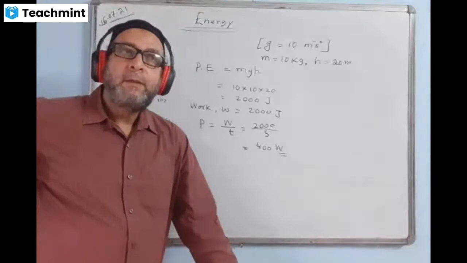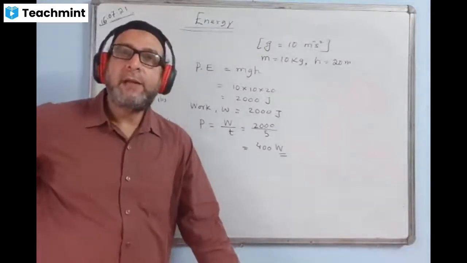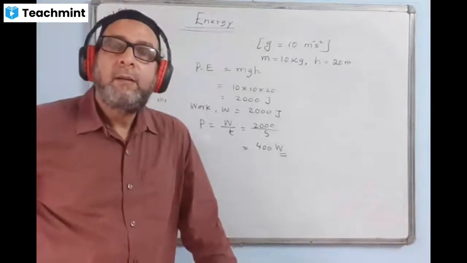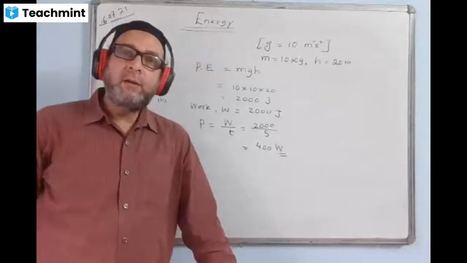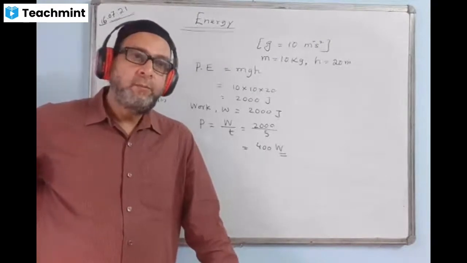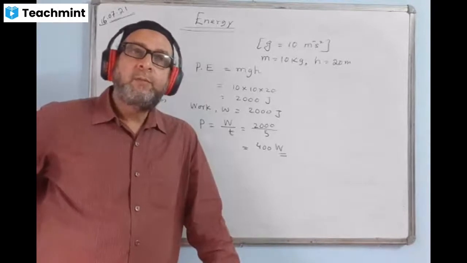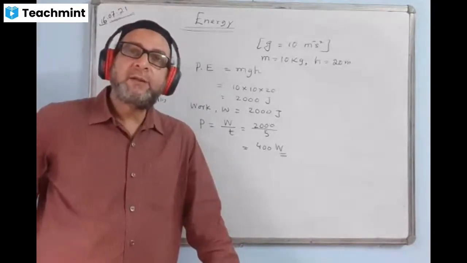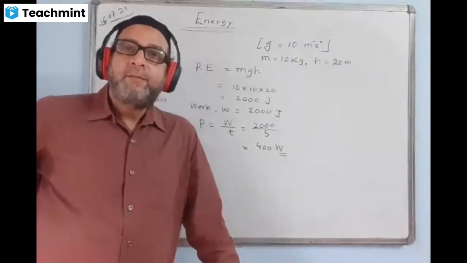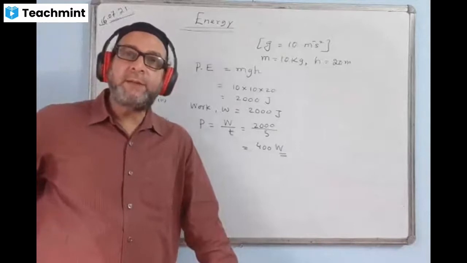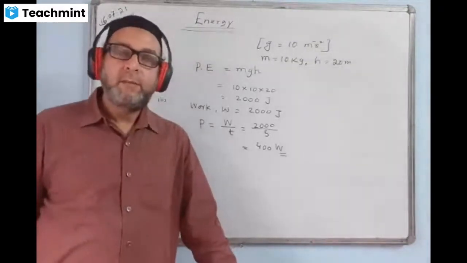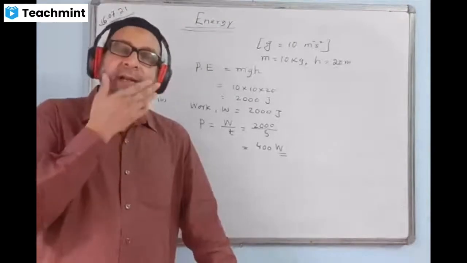Write a question. Calculate the amount of work done for throwing a piece of stone of mass 2 kg with a speed of 10 meters per second in 20 seconds.